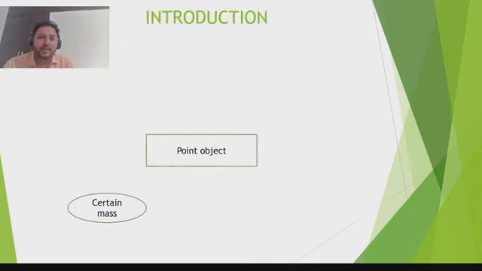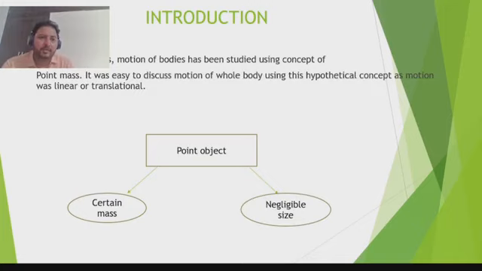Students, till work, energy, power, we have discussed the motion of different objects or bodies using the concept of point mass. So, what is point mass? A certain mass having negligible dimensions. So, it was easy to discuss the motion of the whole body using the hypothetical concept of point mass, as the motion was linear or translational only.